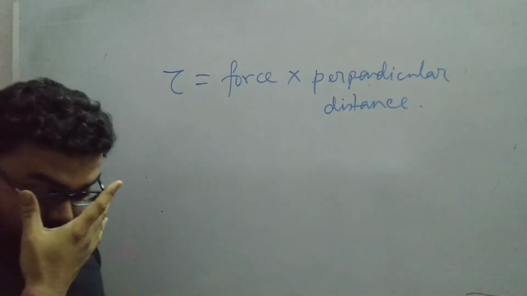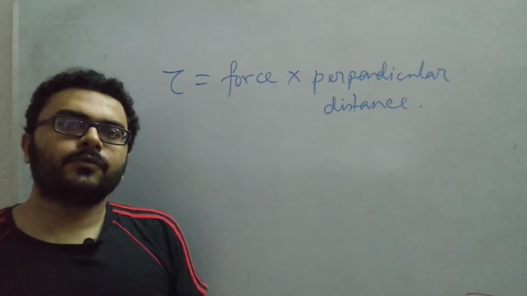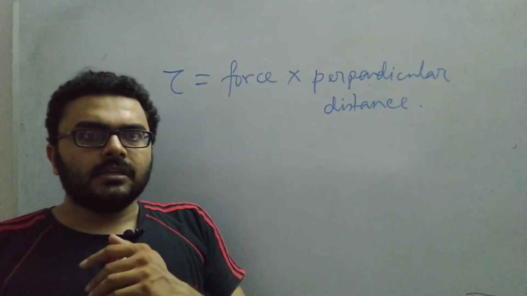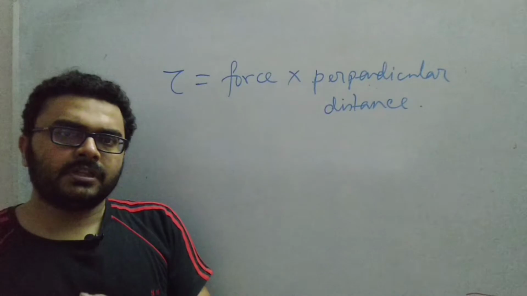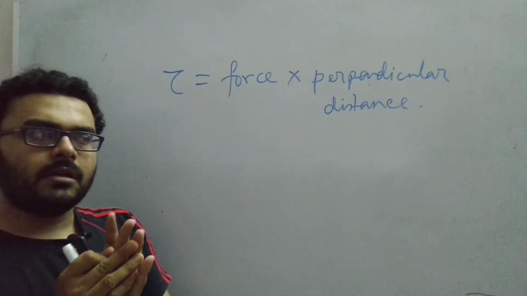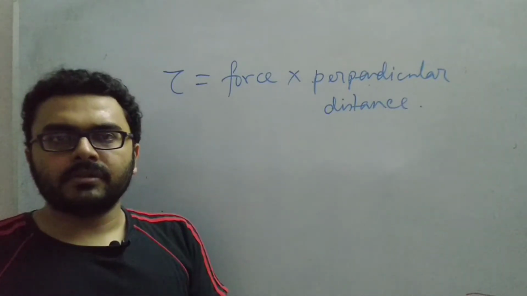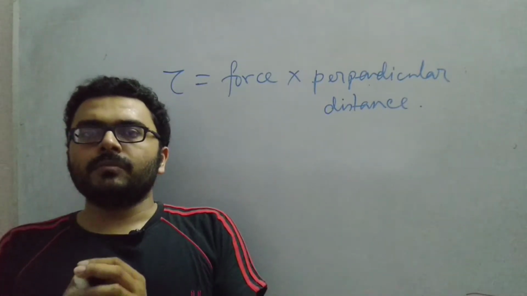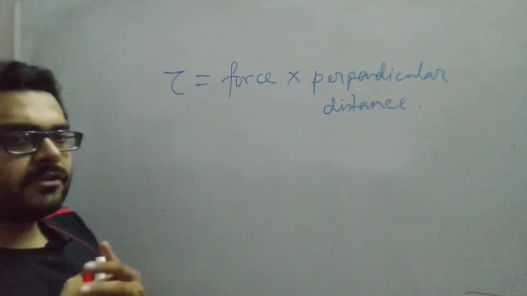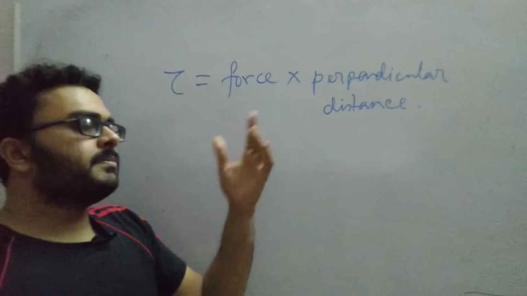Now, if we consider this formula, while opening a door, you may have noticed that if you apply the force at the far end of the door, where the handle is attached, you need to apply less force to open the door. On the other hand, if you apply the same force on the door but nearer to the hinge, then the door may not open. In that case, you may have to apply a greater force to open the door. So the torque depends on these two factors, force as well as the perpendicular distance.